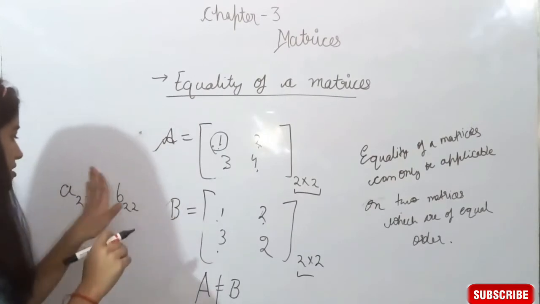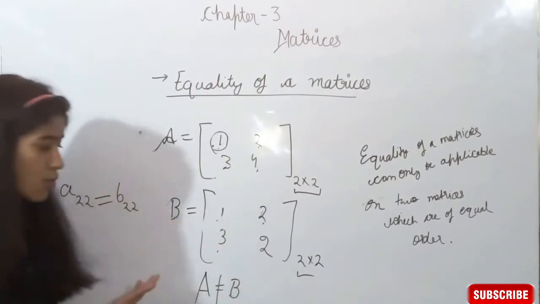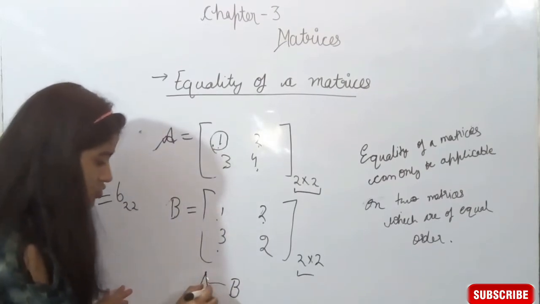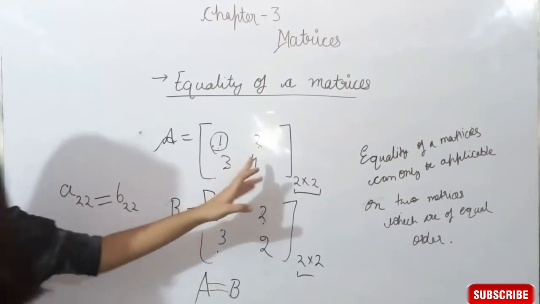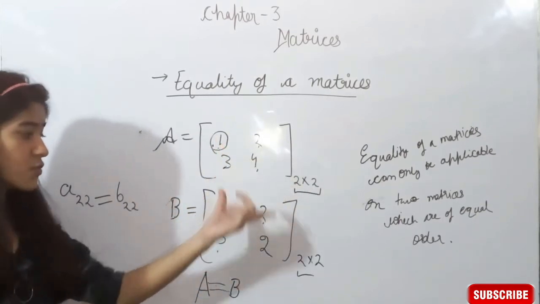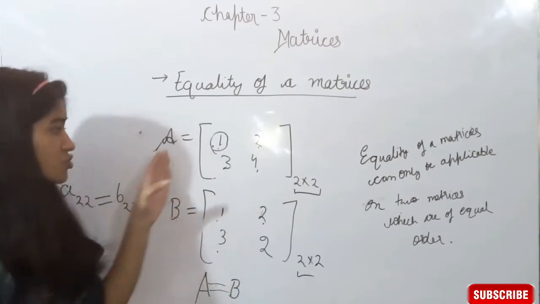और इफ every element is equal, then we can easily say that A is equal to B. So two matrices are equal if each and every element of matrix A is equal to the corresponding element of matrix B. So we can say that two matrices are equal.